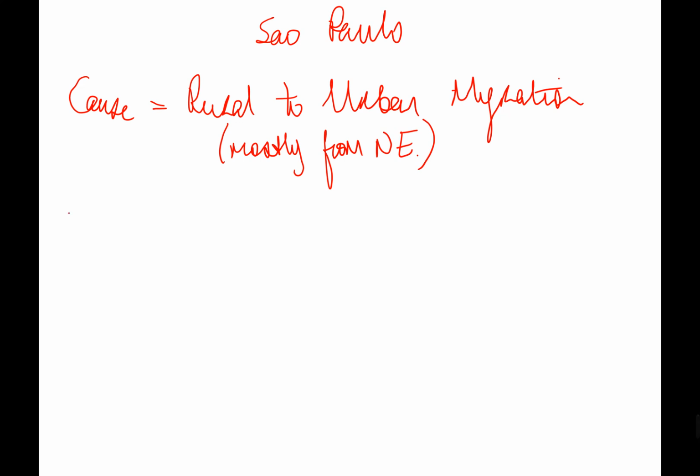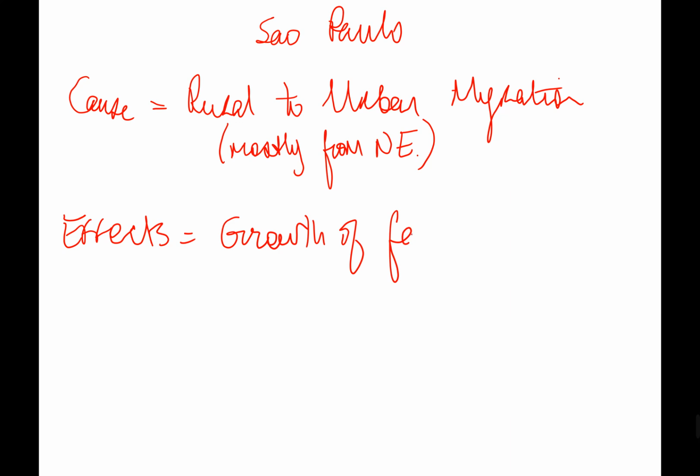Okay, the effects are basically growth of favelas, inadequate or poor living conditions.